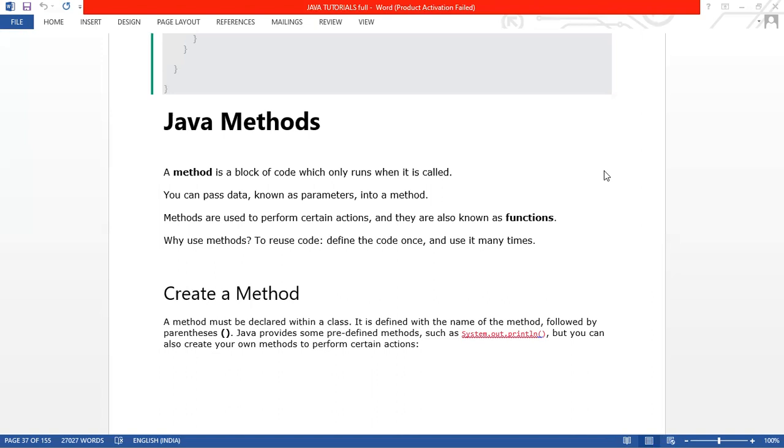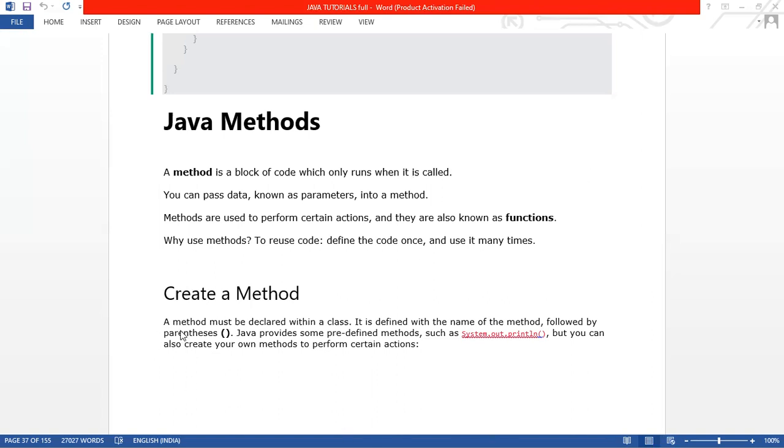It is like a variable: suppose you declare int a = 10, and whenever you call System.out.println with a, it returns 10. You don't need to declare that variable multiple times. The method is the same kind of thing. Once you have created the method, whenever you want to access that block of code, you just need to call the method, and that block of code will be executed there.